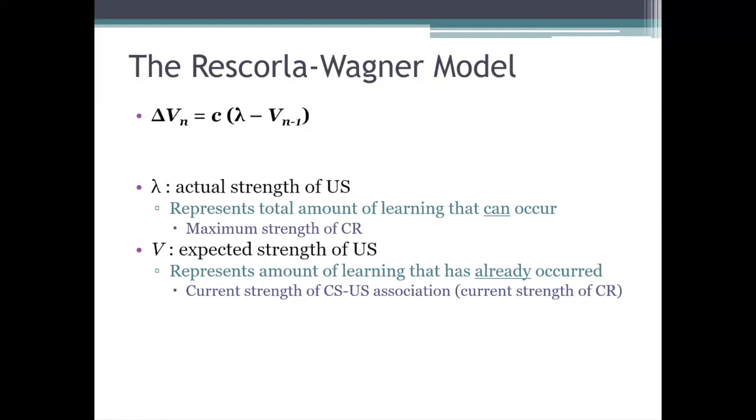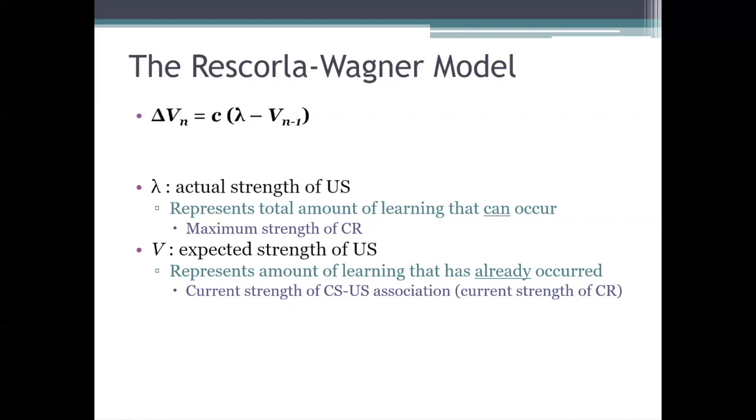In other words, after the animal detects the conditioned stimulus, what does it expect to happen next? Does it expect the unconditioned stimulus to occur? And if so, how strong of an unconditioned stimulus does it expect? V represents the answer to those questions. And obviously, as we present more and more pairings of the CS with the US, that value, V, is going to increase because the animal is going to start to associate those stimuli more and more strongly.